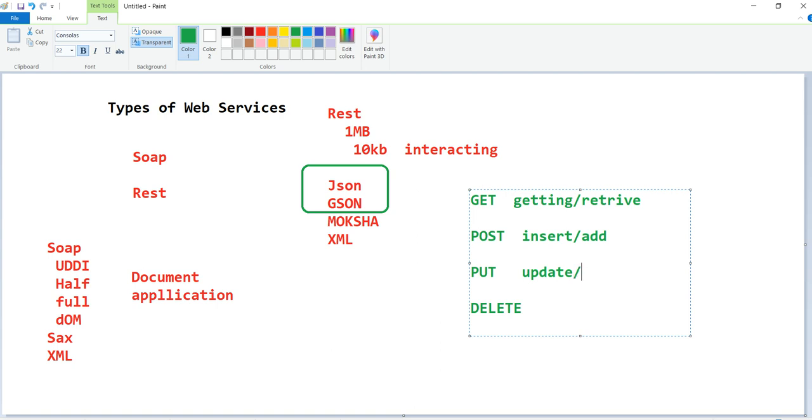And if any content like image or video, we can also use put. Delete we normally use for delete.